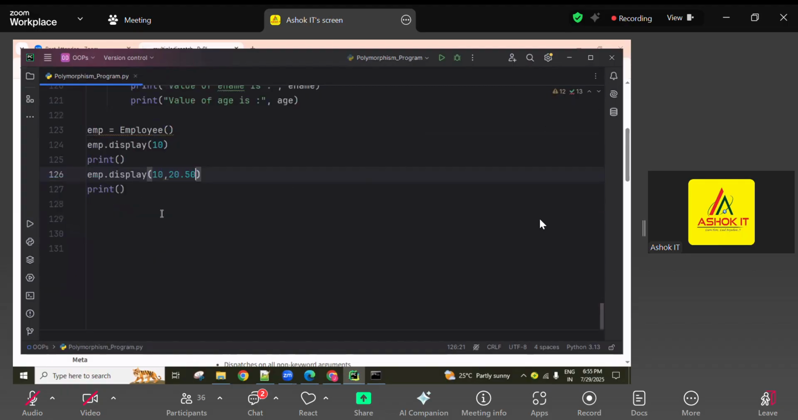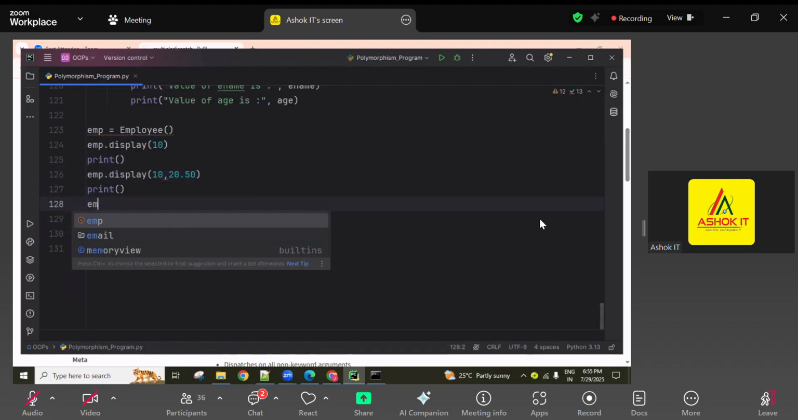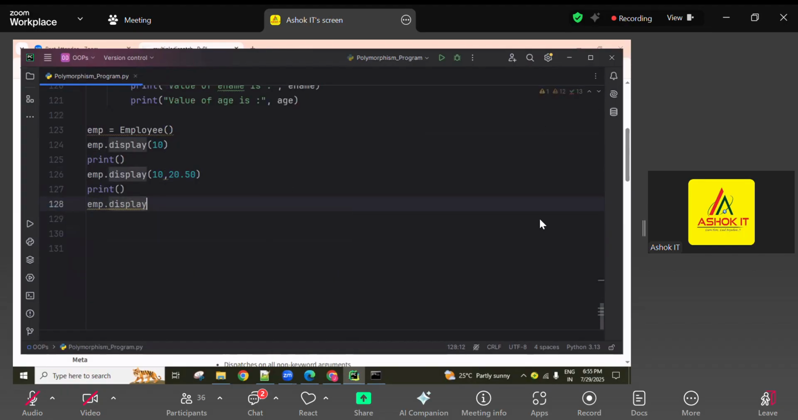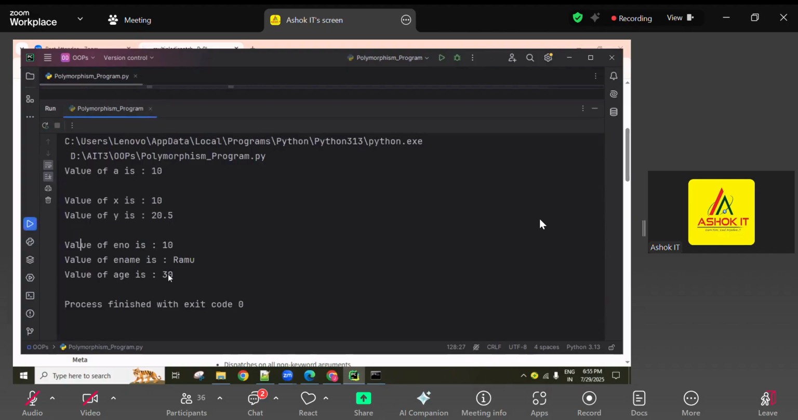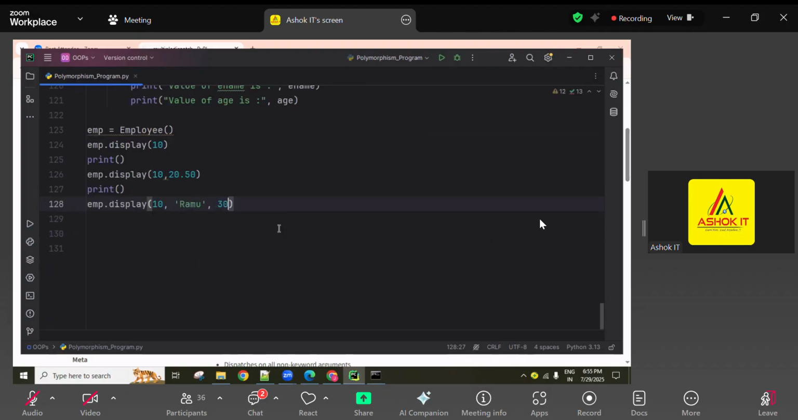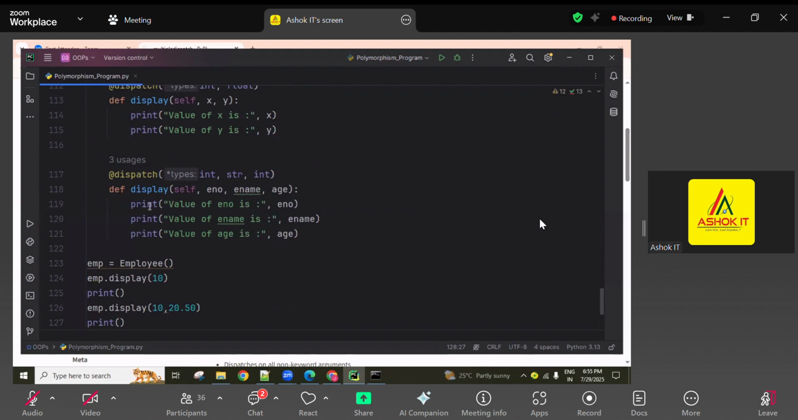If the signature does not match, again the error comes, guys. emp dot display of, now here employee number 10, employee name Ramu, and age 30. So the last one executes. All the methods are available with different implementations, and we can implement as per the requirement.